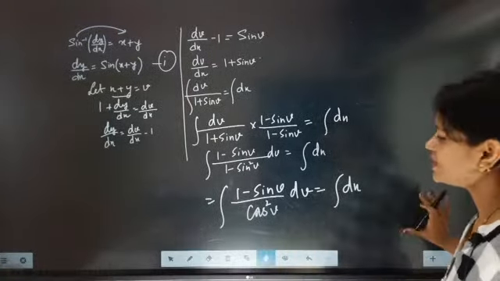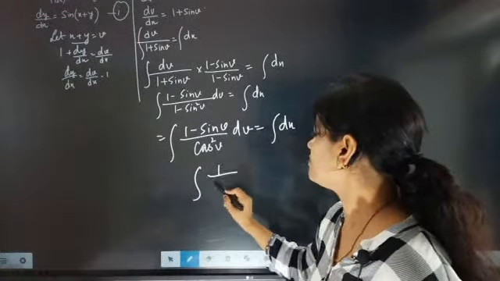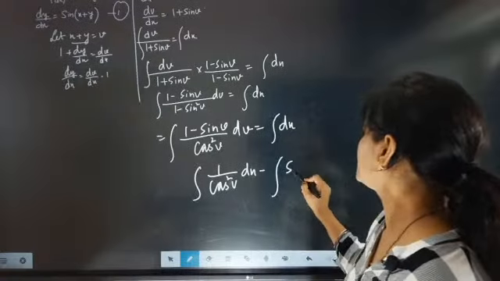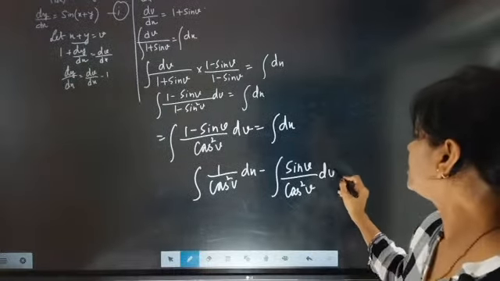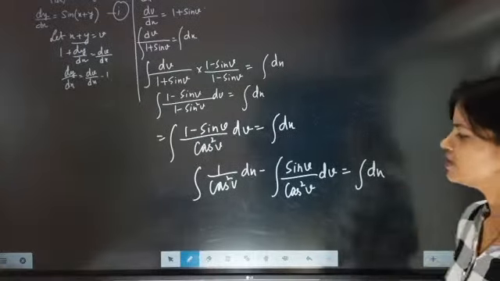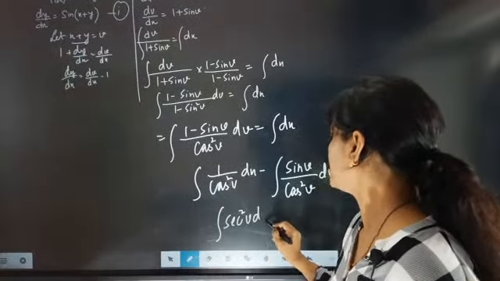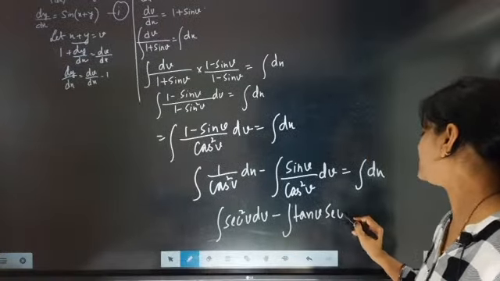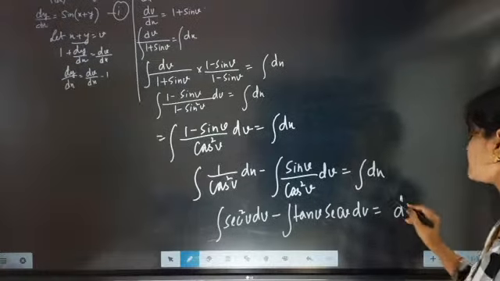So now next we are going to get 1 by cos square v dv minus sin v by cos square v dv equal to dx. So now this is coming as secant square v dv minus tan v secant v dv equal to dx.